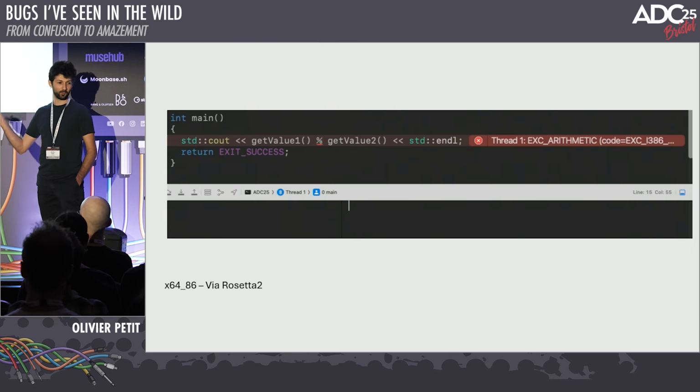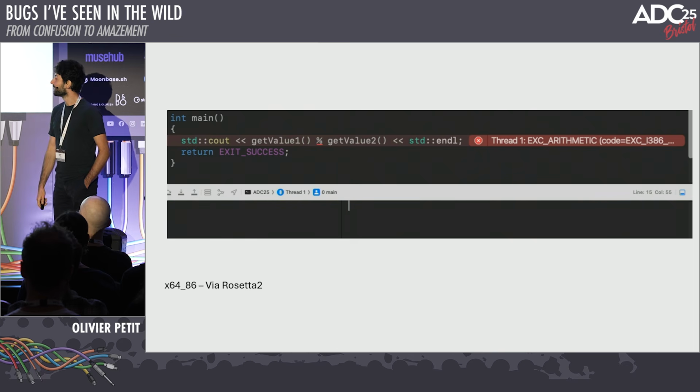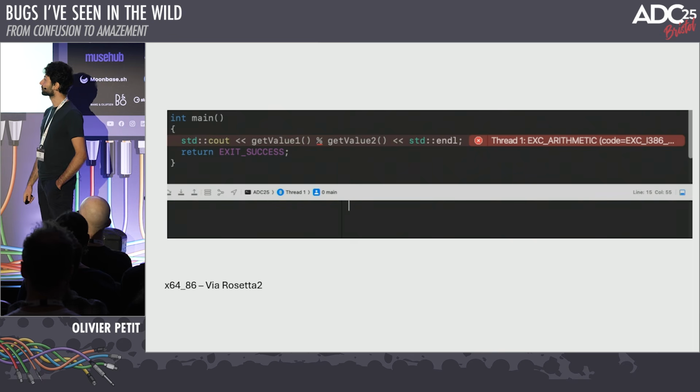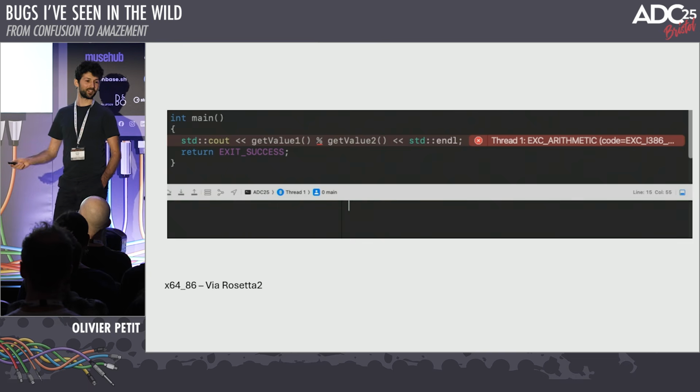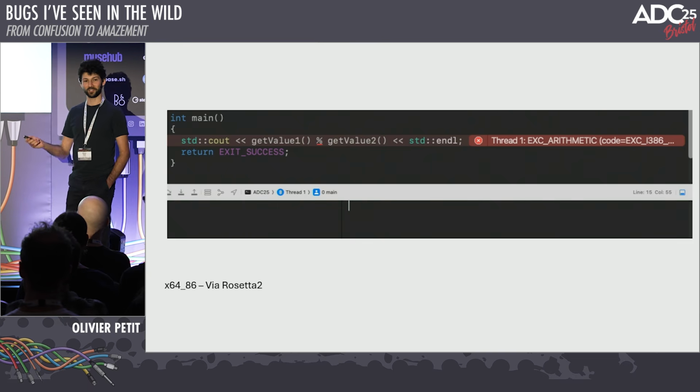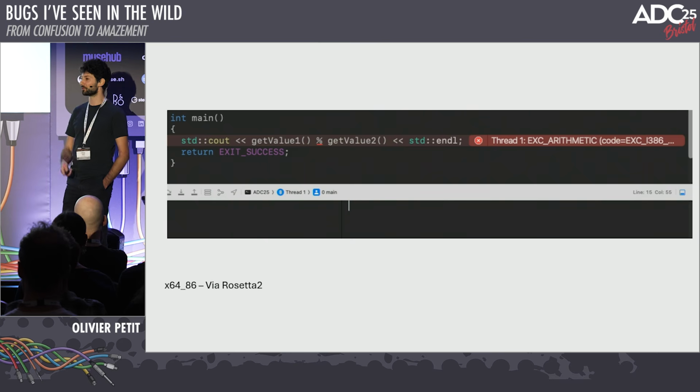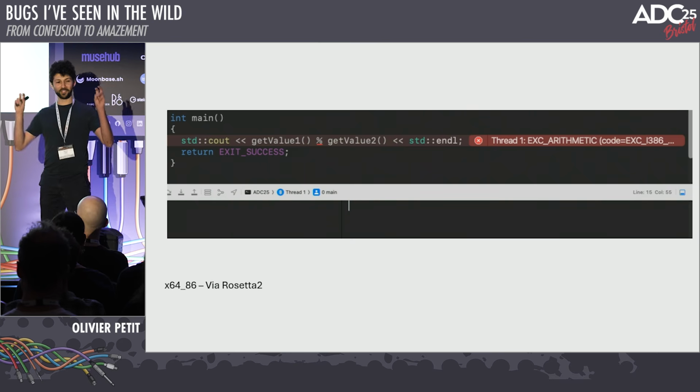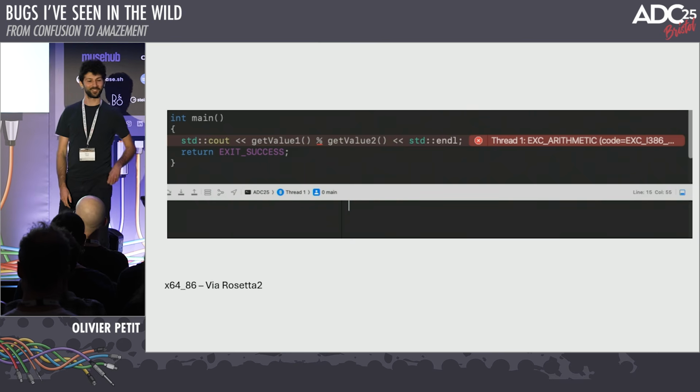So props to the Apple guys, actually, who did that, because they made sure that Intel programs running via Rosetta 2 on ARM machines would behave the same as if they were running on Intel CPUs. And I imagine that was quite an amount of work to make sure this would behave this way. And so the problem is we're all developing on very nice Mac machines, but we also target Windows, where Intel is more prevalent. We also target Linux, and everything's fine on my machine, but it crashes for others.